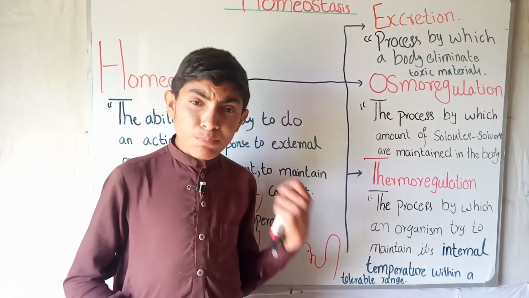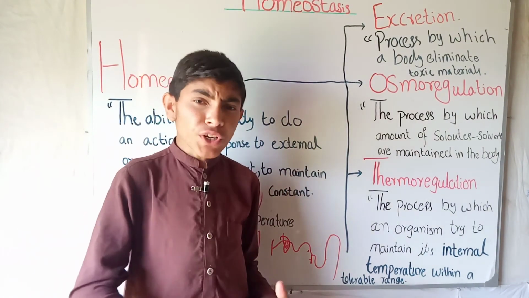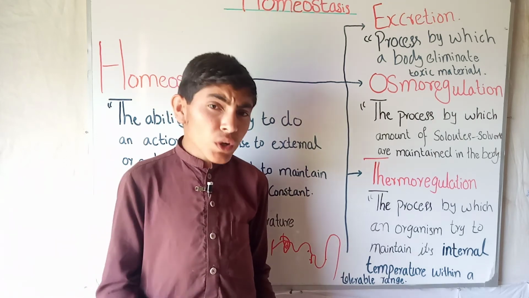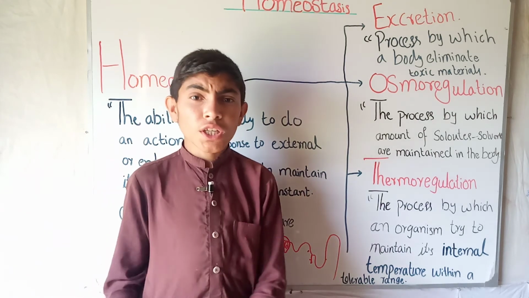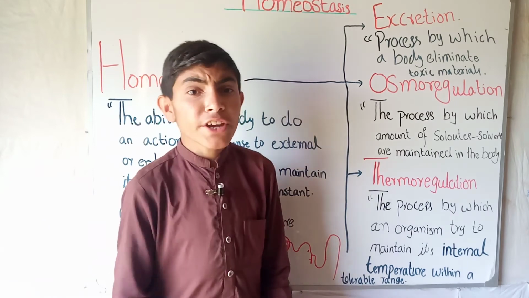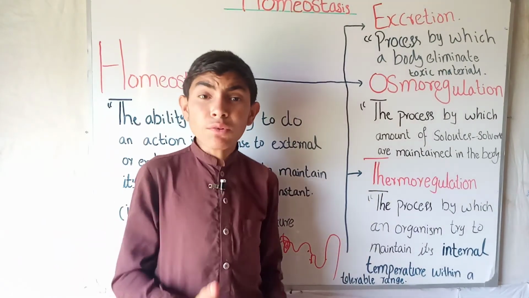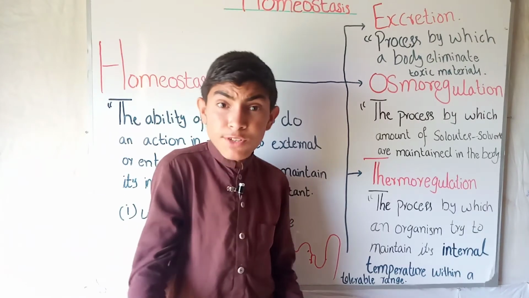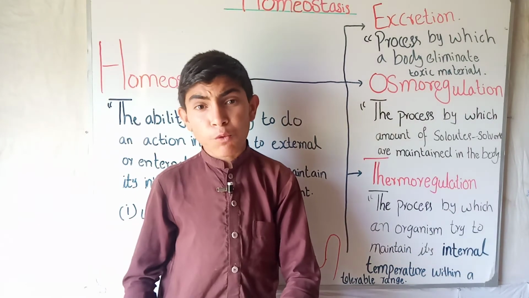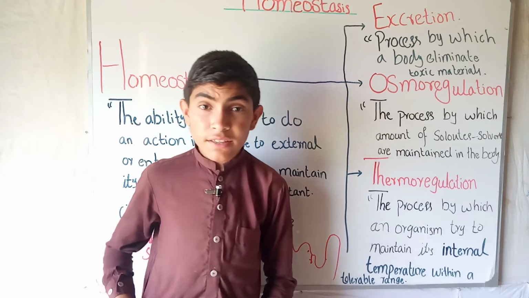So during fever, our temperature can change to 103, 104, and go up. So we will die. Why do we die? Because our enzymes stop working and our cells stop working, and then we die.